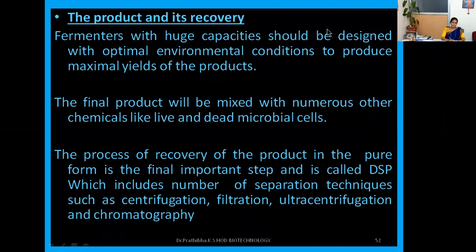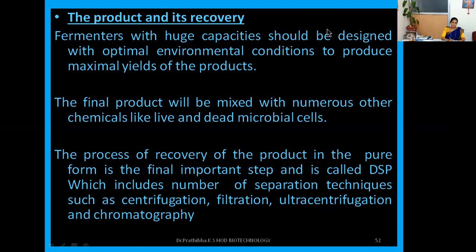So in the downstream processing, the purification will be done through gel filtration, ion exchange chromatography, affinity chromatography, then hydrophobic interactions, then HPLC we can apply. Even some of these, by using the solvent, we can go for separation of the broth by solids and liquids.